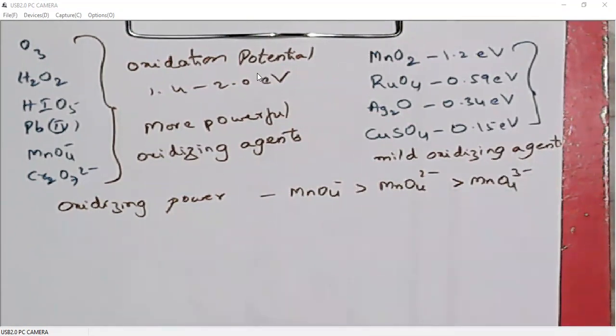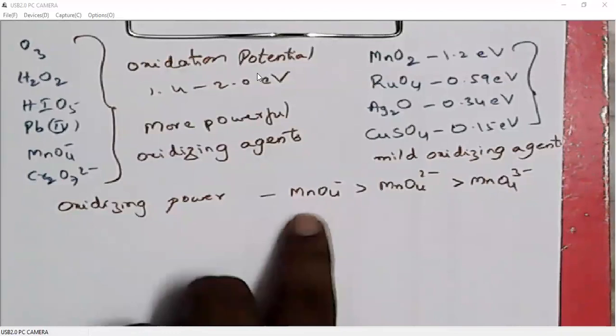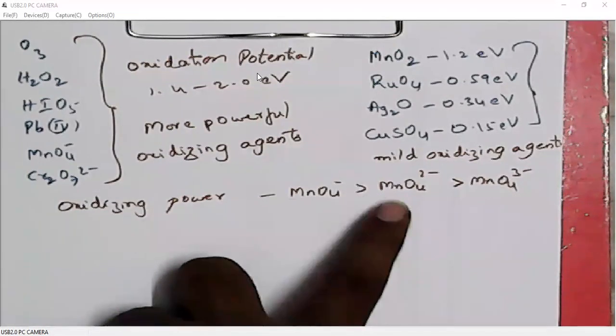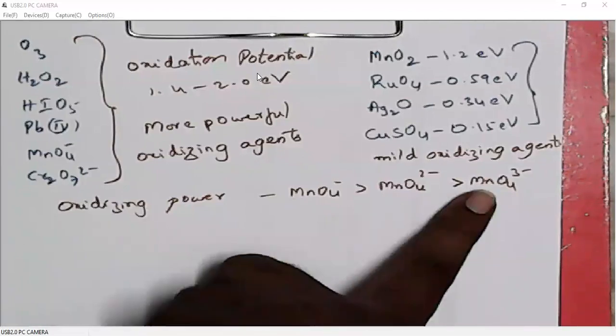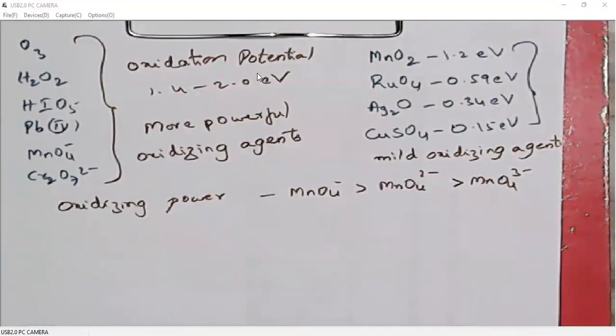So that means the positive charge on the metal is decreasing. Here it is +7, here it is +6, here it is +5. So if the positive charge on metal decreases, its oxidizing power also comes down.